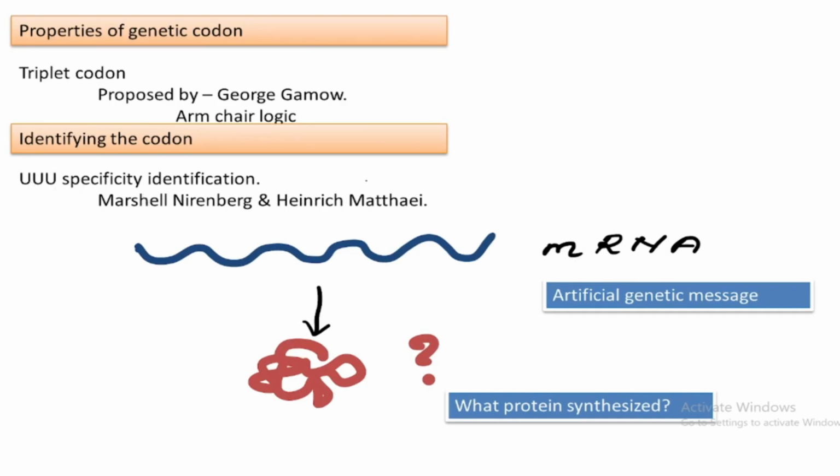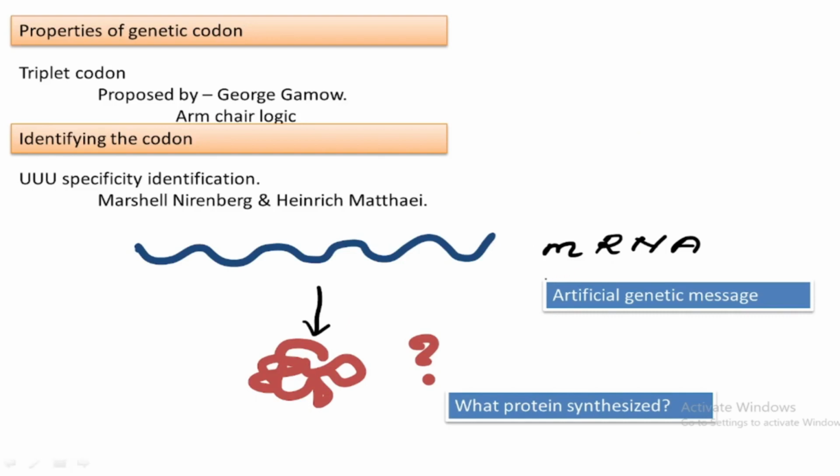A polyuridine sequence means the mRNA sequence is simply multiple repeated uridines. They found what protein is synthesized from this mRNA.